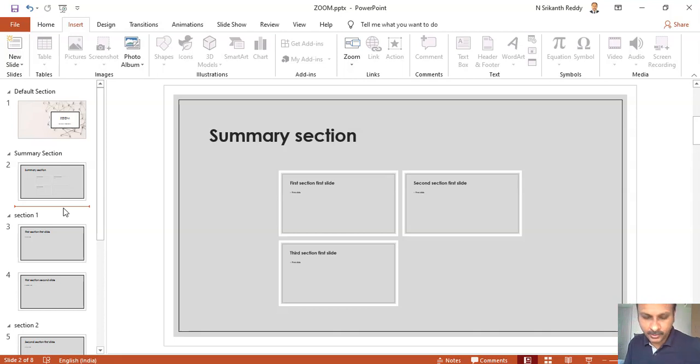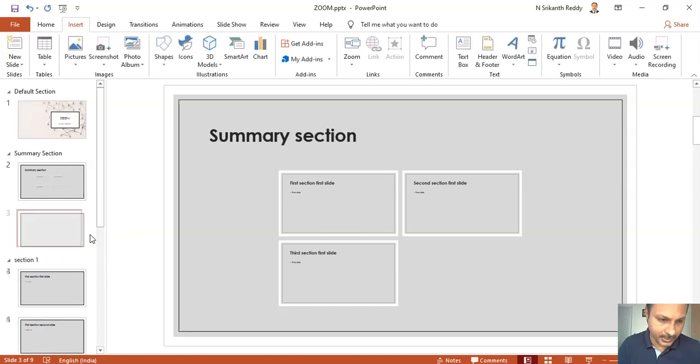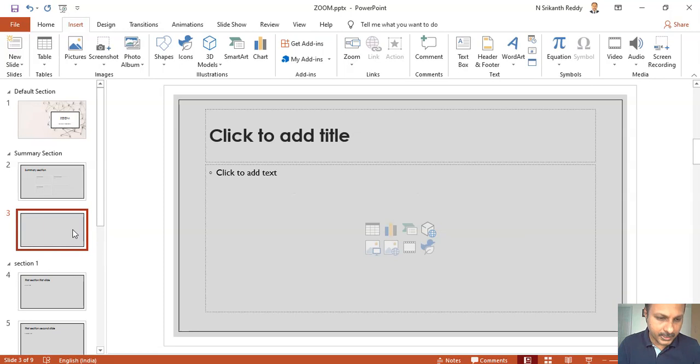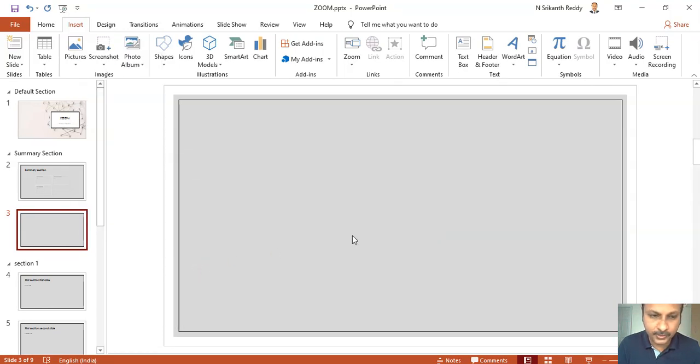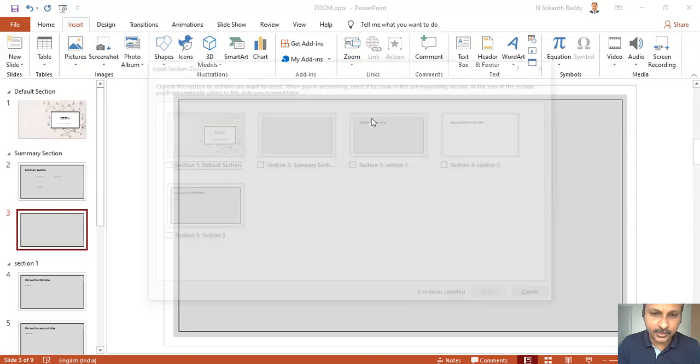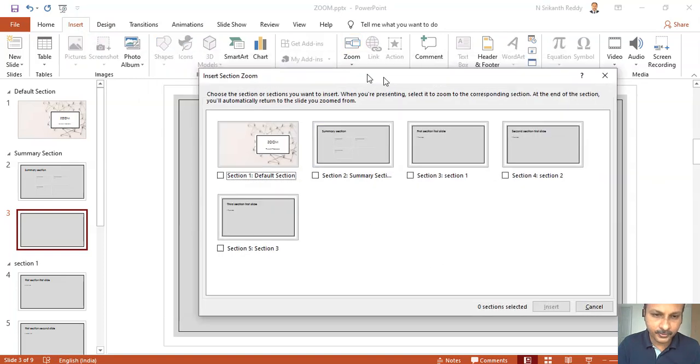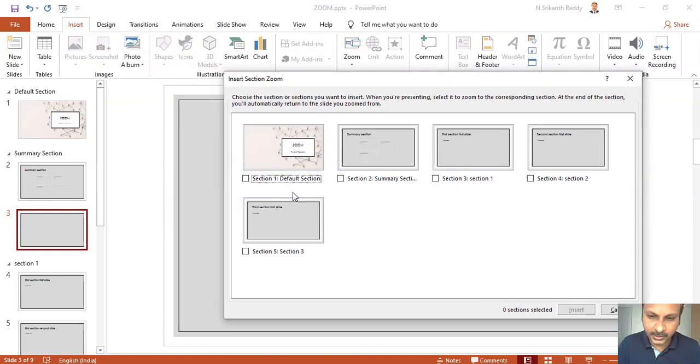But in section zoom, you have to first create a slide. First go and insert a new slide here. Within this slide, you want to create a layout, for example a blank layout. Then you go to the insert tab, zoom, and click on insert section. So you have the sections here.